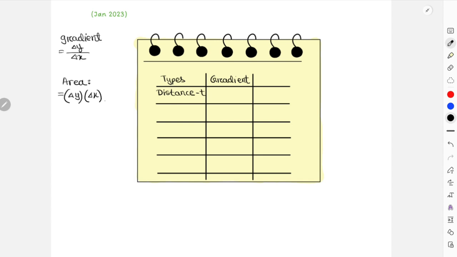That's because distance over time, according to your calculation for gradient, distance over time is your gradient calculation, which obviously will give you speed. So from this graph over here, you are going to get speed as the gradient. And if you want to calculate the area, that is distance multiplied with time, this will not give you anything. Similarly, for the next type of graph, that is displacement time graph.